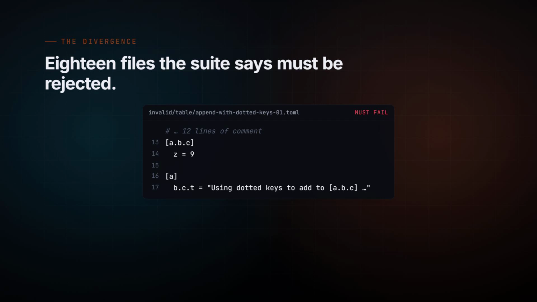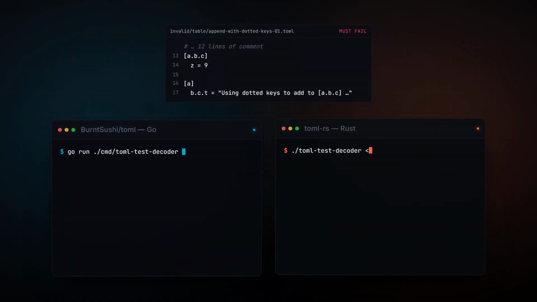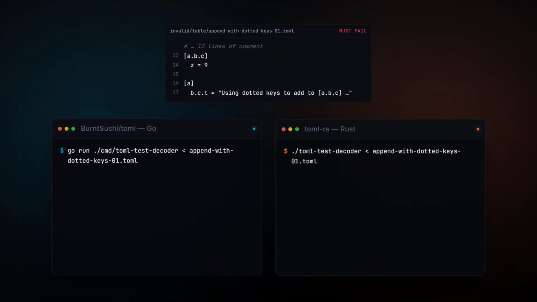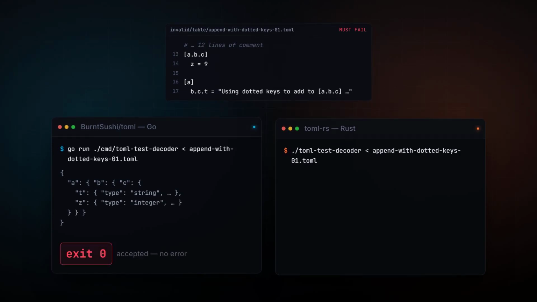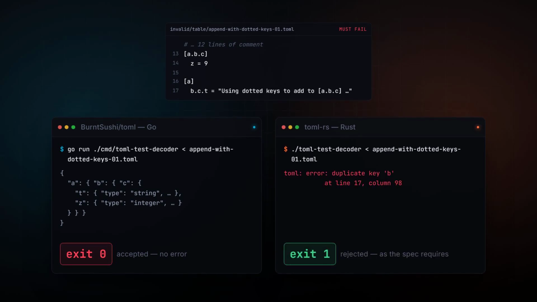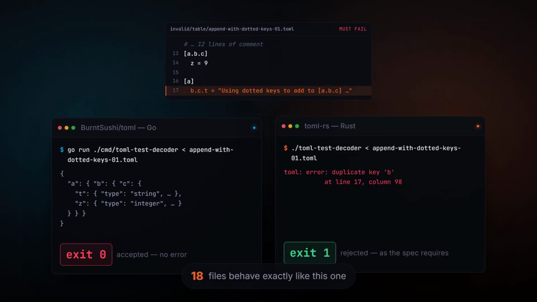Files the suite marks invalid. TOML that should be rejected. Go accepts them. Same bytes, both decoders. Go exits 0. The port exits 1 and tells you the line and the column. Comes down to one variable.